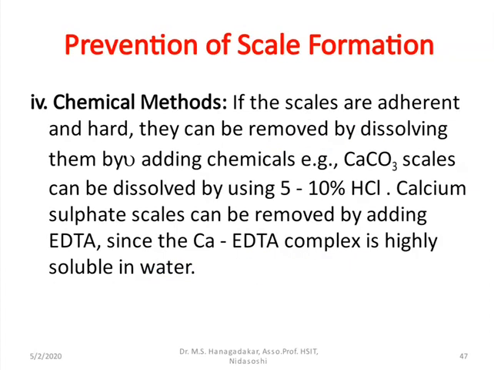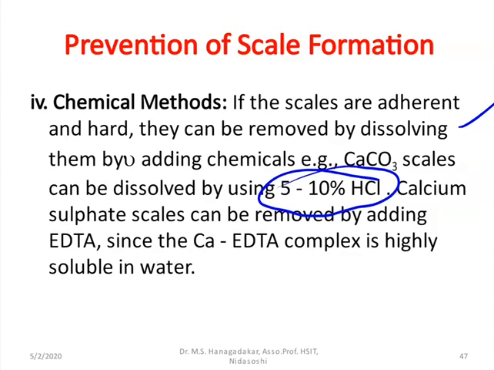Then the fourth one: how to prevent scale formation by chemical methods. If the scales are adherent and hard, they can be removed by dissolving them with some chemicals. For example, calcium carbonate scales can be removed using 5 to 10% hydrochloric acid.